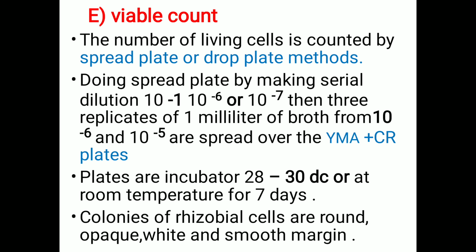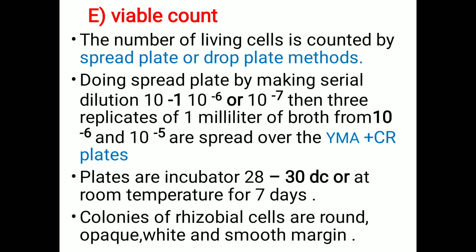Next one is the viable count. Here, total count and viable count, that is, living cells. How do we count them? We count the living cells with the help of spread plate or drop plate methods. We do the spread plate by making a serial dilution of 10 raised to minus 1 to 10 raised to minus 6 or 10 raised to minus 7.